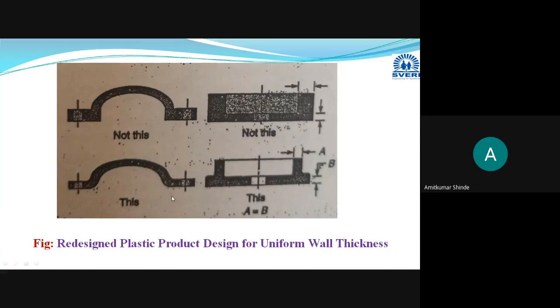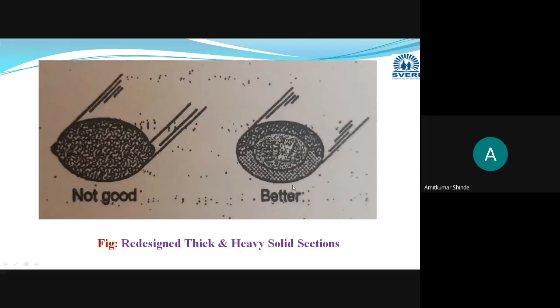In this way we are going to redesign that plastic product by providing the uniform thickness. Here also you have to modify it by providing the uniform thickness. Instead of manufacturing it in this way, go for the second design. Then instead of manufacturing the solid part, you have to go for the hollow components with the minimum thickness.